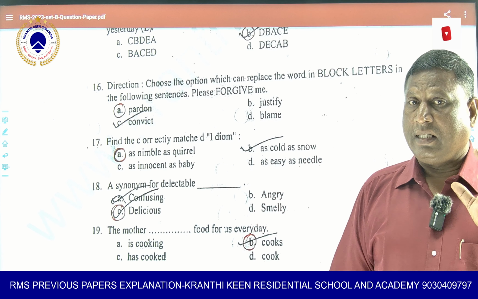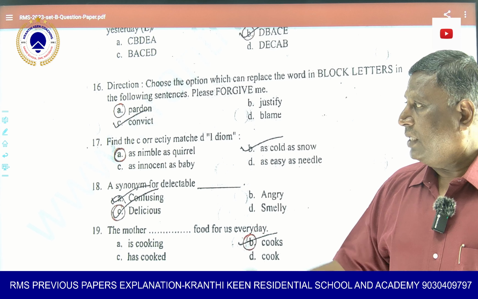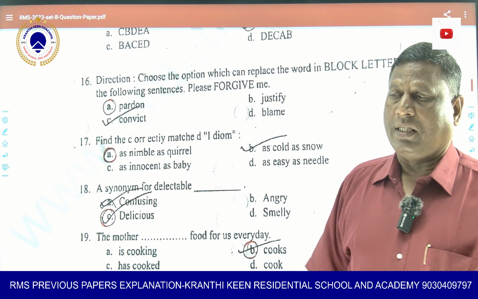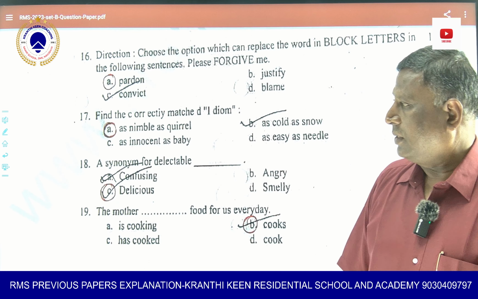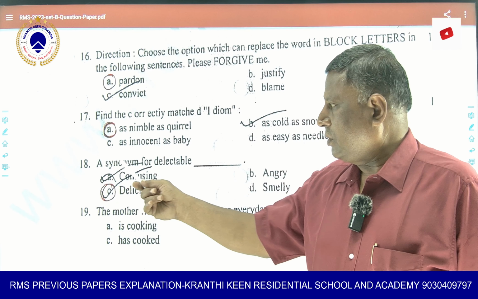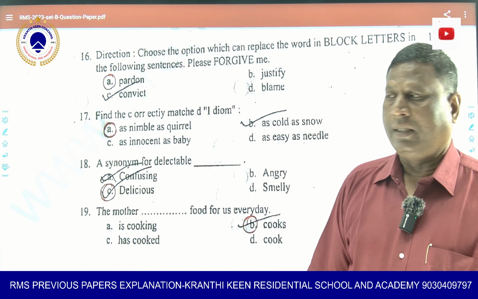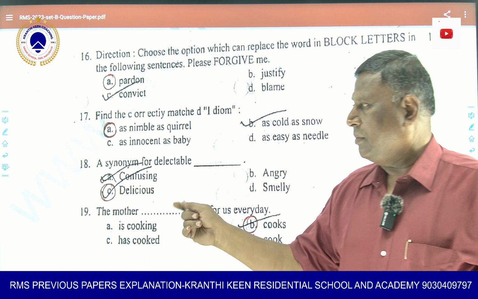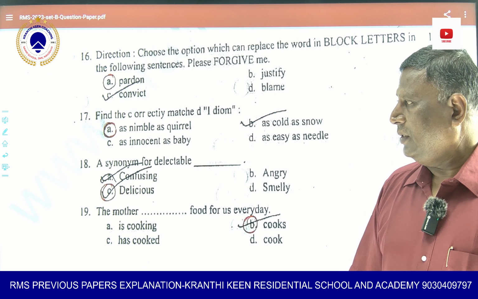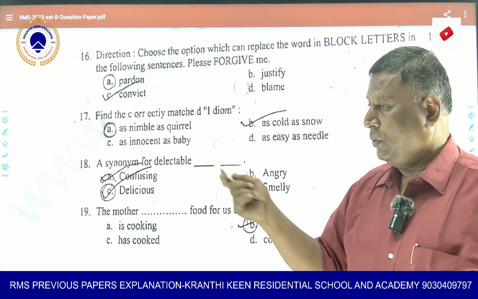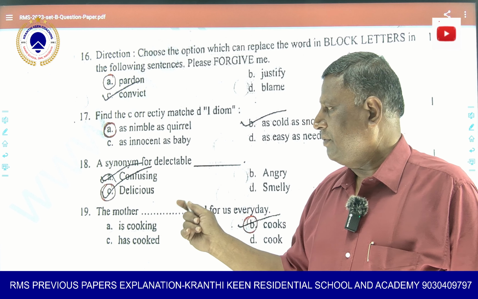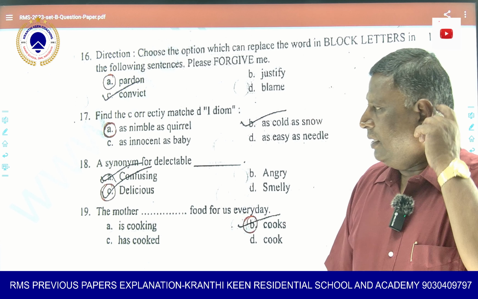So you have to remember each and every idiom very correctly so that you can match the question correctly with the idiom. Okay. Now, the synonym of delectable. Delectable is a word that has come out from the word delicious. That is very simple if you know proper English. The word delectable came from the word delicious only.